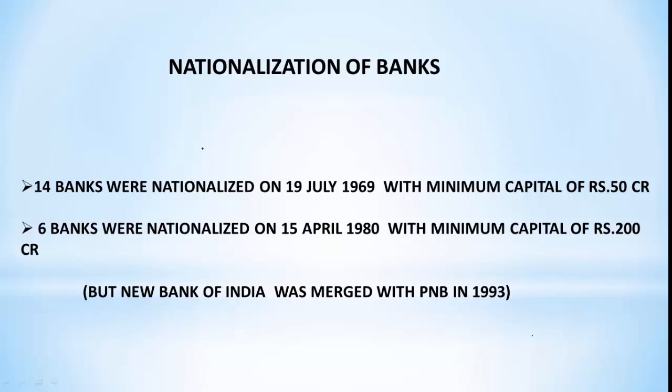Then comes the phase of nationalization. That means the government is taking ownership from the private sector banks. Nationalization took place in 2 phases. First was in 1969, and second was in 1980. In 1969, 14 banks were nationalized, and in 1980, 6 banks were nationalized.